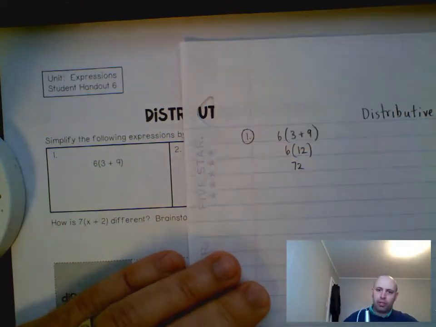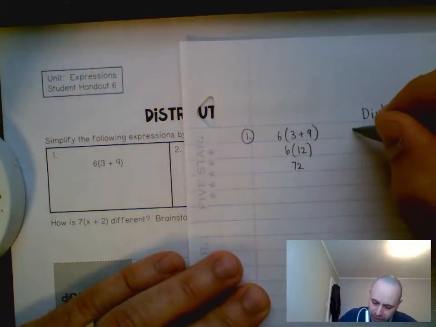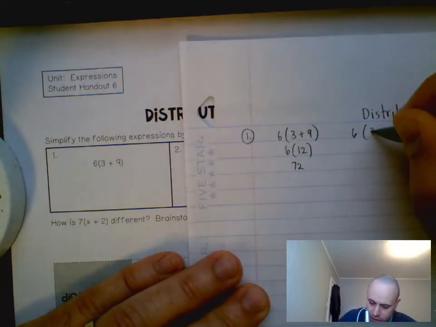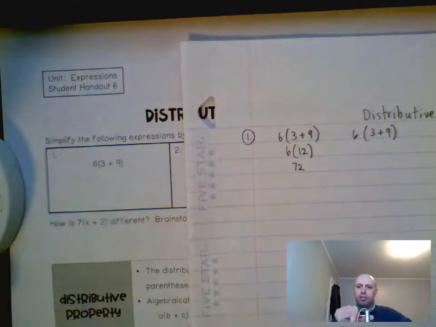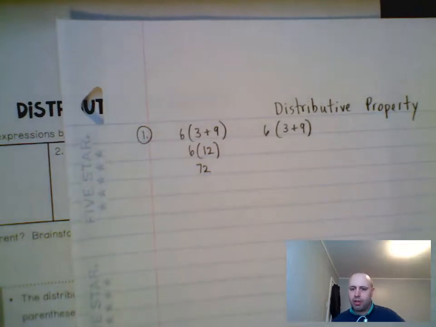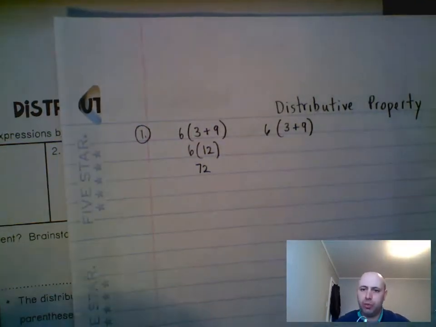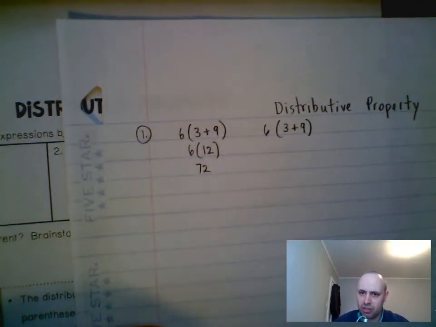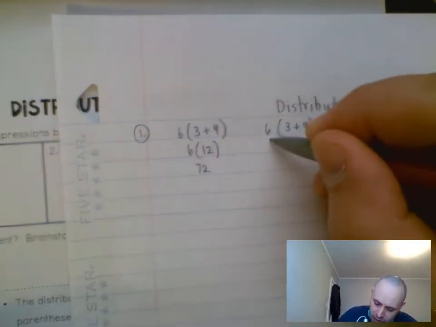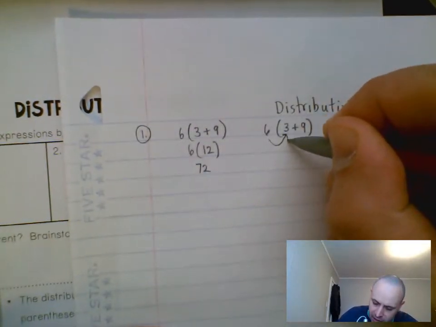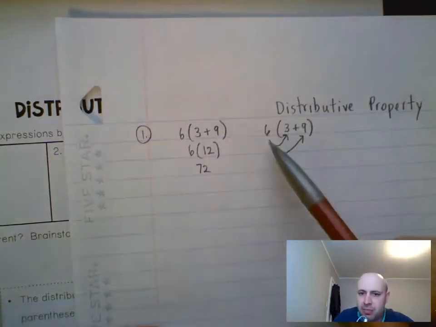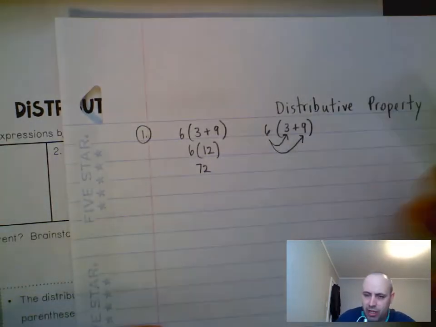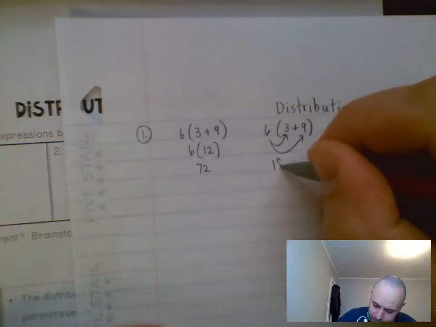Now, when you distribute things, think of a basketball player who distributes the ball. That means they pass the ball. Or if you distribute money to the poor, then you're giving money to people who need it. Okay, so the word distribute means you do this. You draw a little arrow there and a little arrow there. And this means that it's 6 times 3, which is 18.